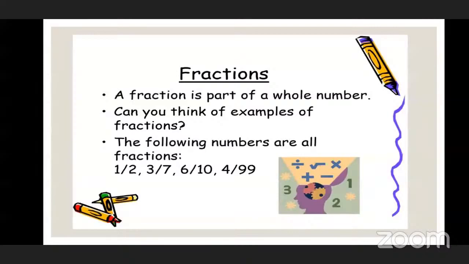Which is the first fraction over here? 1 upon 2. Okay, very nice. 3 upon 7. 6 upon 10. Very nice. Okay, very good. And the last one? 4 upon 99. Excellent. Good.